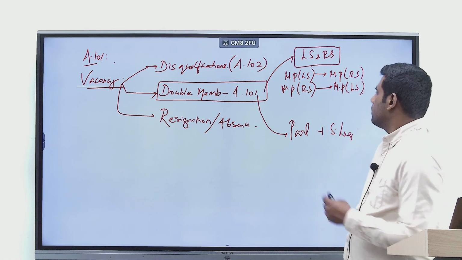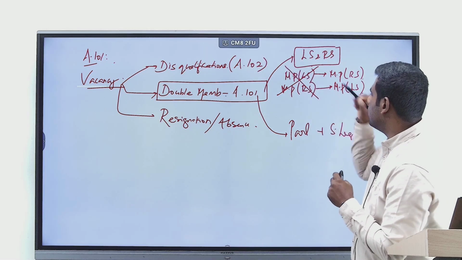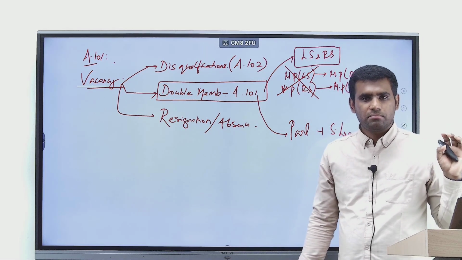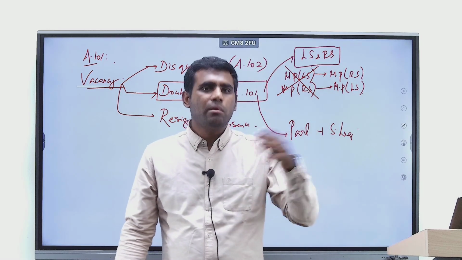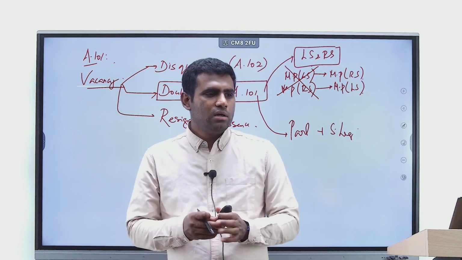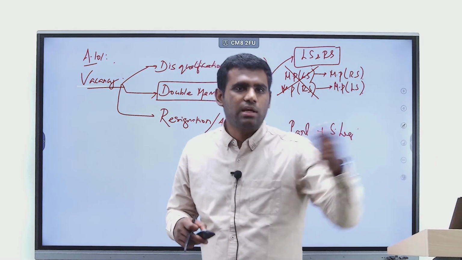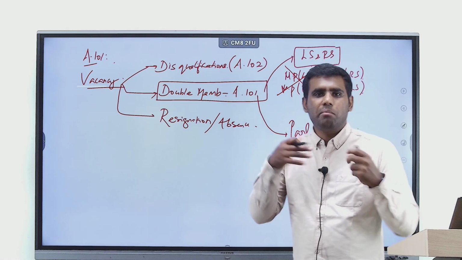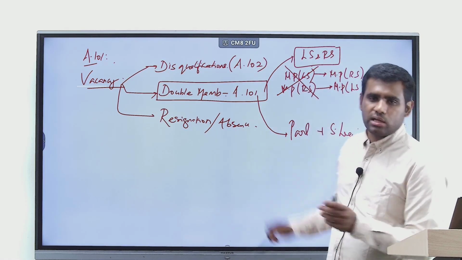In either of these cases, the earlier position becomes vacant, which is very logical. Why would I contest elections already being a member of Parliament? Maybe I want to be the member of the new house for which I am trying to contest elections. So automatically the membership of the old house, where I am already a member, becomes vacant.